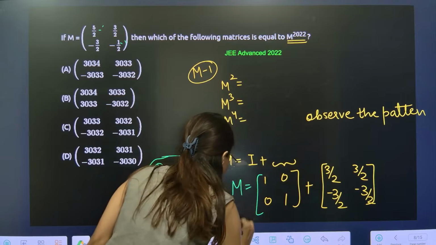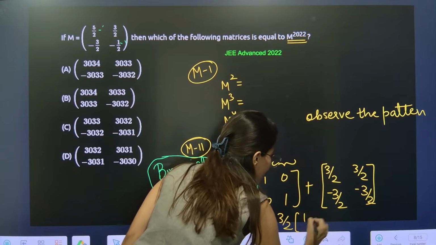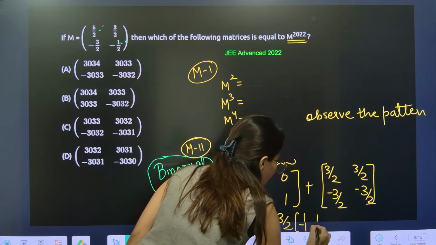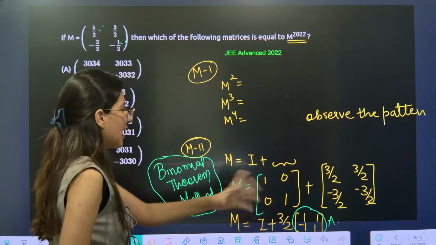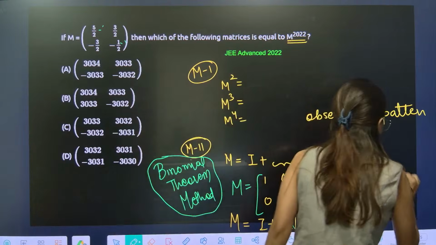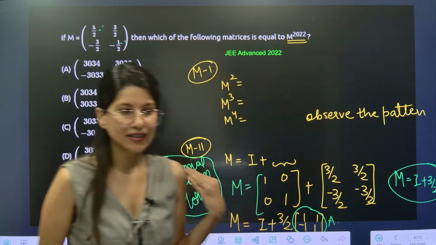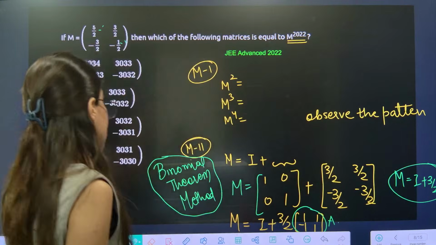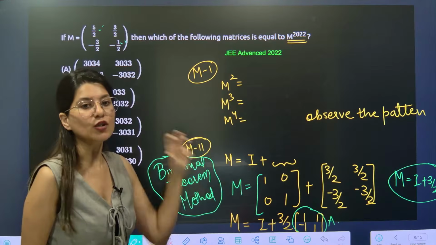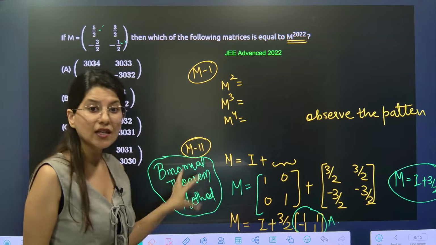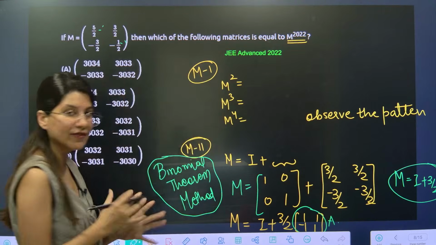Okay. So M is actually coming out as I plus, if you take 3 by 2 common, a matrix which is 1, 1, minus 1, minus 1. And this matrix we are going to call A. Okay, so M is equals to I plus 3 by 2A. Yes, there is a third method also, Cayley-Hamilton, but again, the best method to solve this question is method number 2. So M is equals to I plus 3 by 2A we have got.